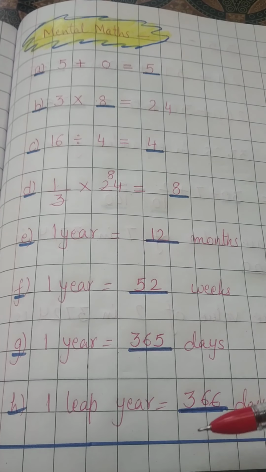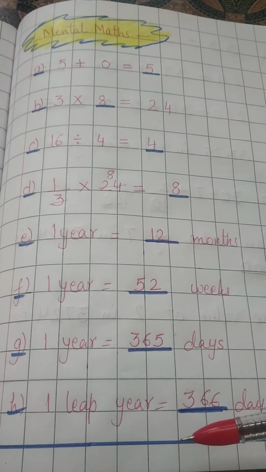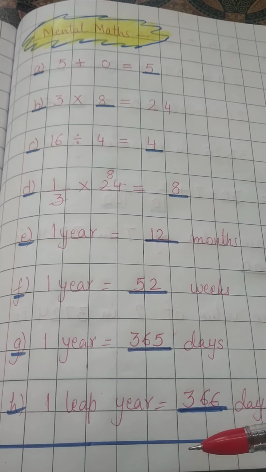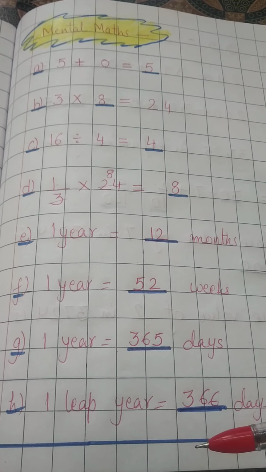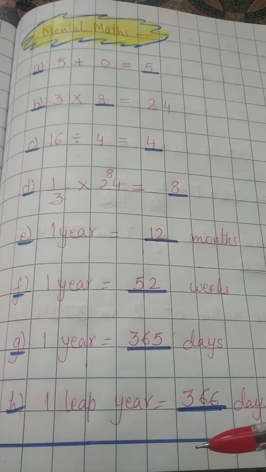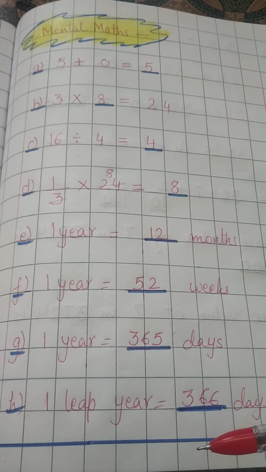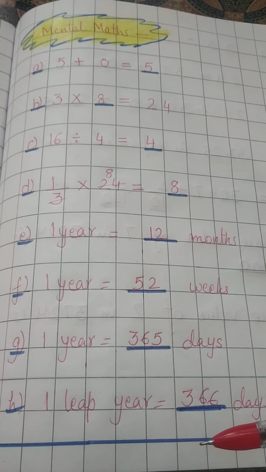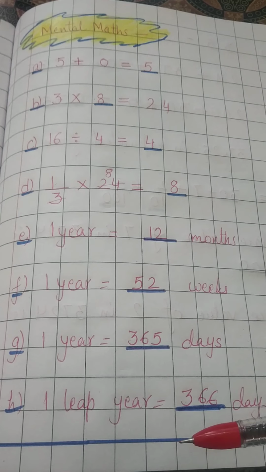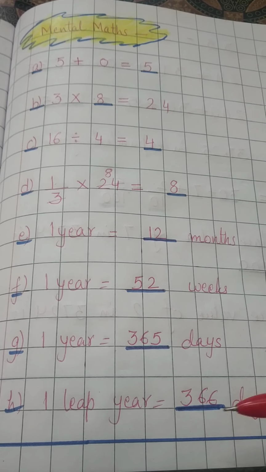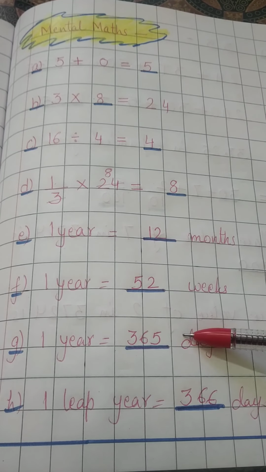Right? If the question asks about 1 leap year, I think you all know what a leap year is. A leap year is a year in which the month of February has 29 days. And after every 4 years, February has 29 days, so we call it a leap year. So 1 leap year has 1 more day than the normal year.